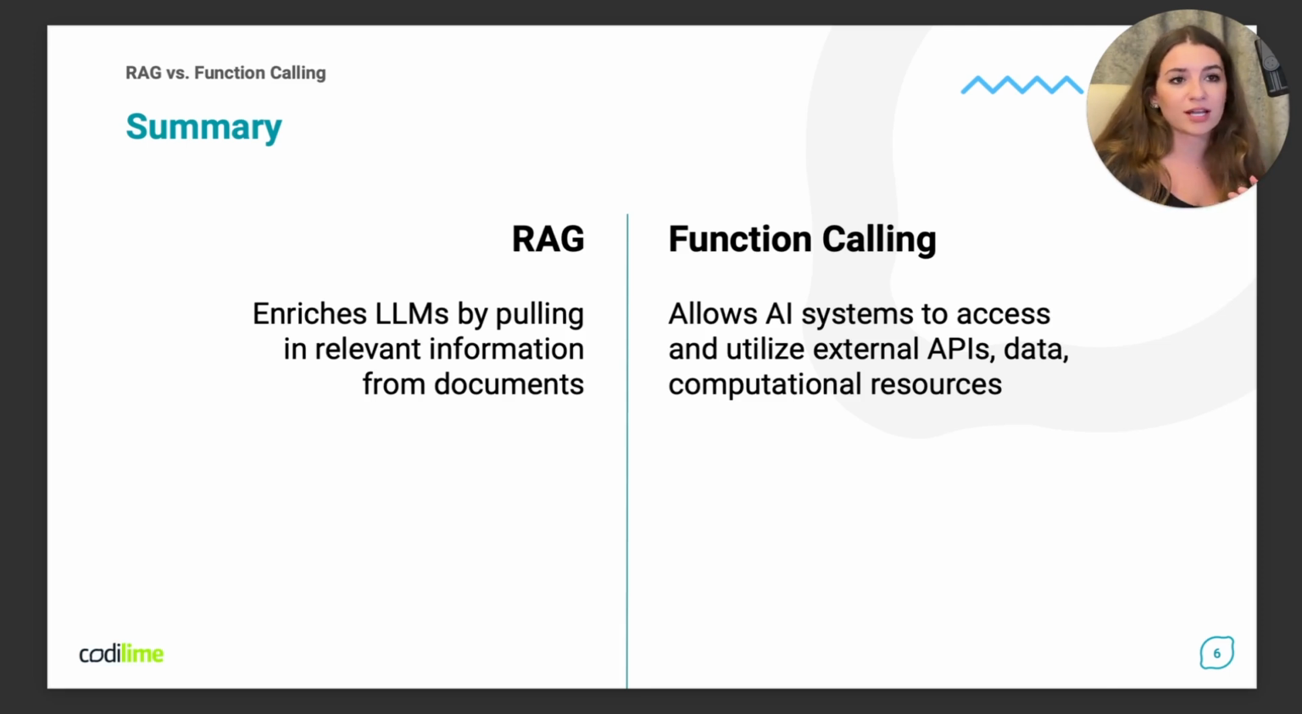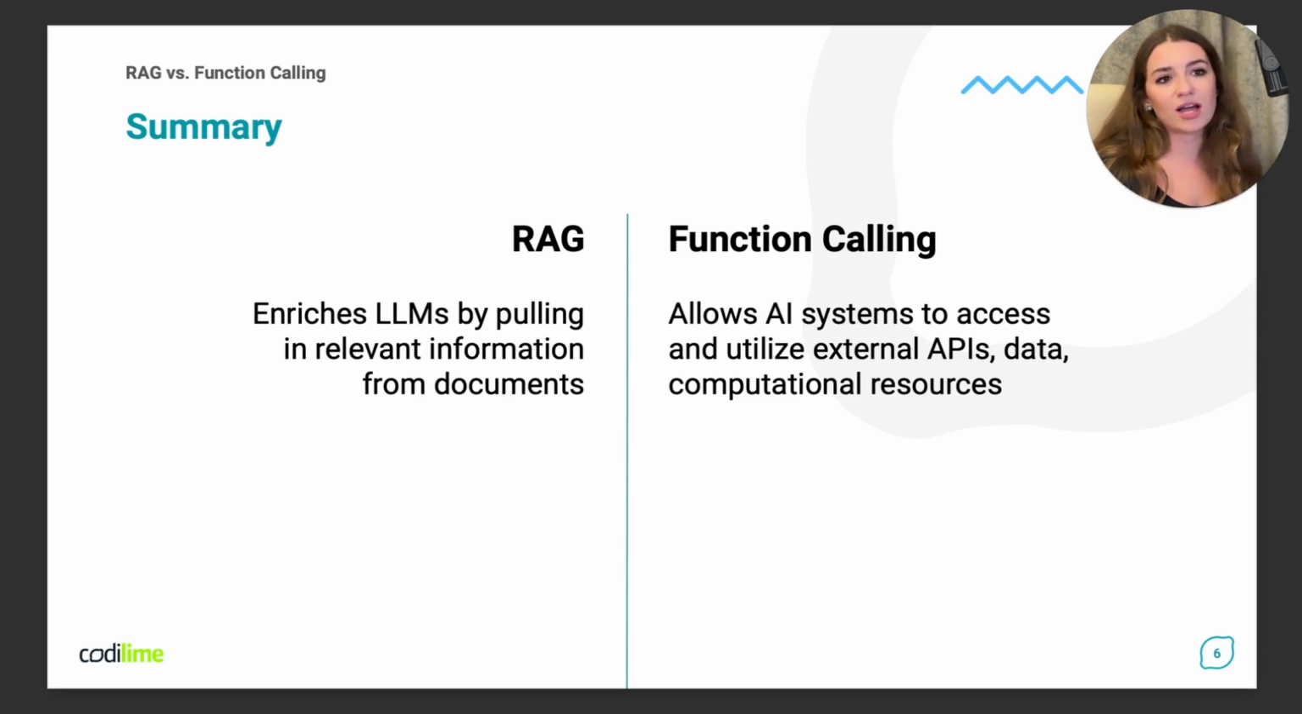Function calling, on the other hand, use it when you require real-time data or need to perform specific actions. This technique is ideal for scenarios where the model needs to interact with other systems, fetch current data, or execute predefined tasks. You can also combine RAG and function calling. Sometimes this is the best approach.